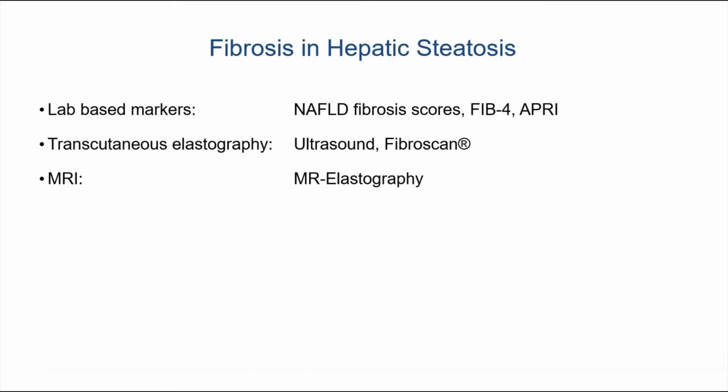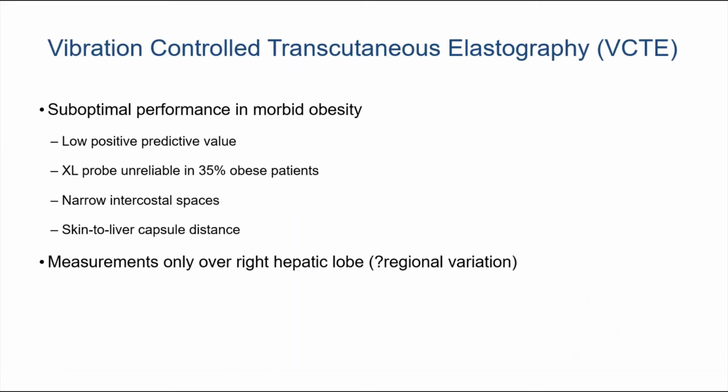Another recent modality is MR elastography. But the most commonly used one is a fibroscan or vibration-controlled transcutaneous elastography or VCTE. The problem with VCTE or fibroscan is that its performance in patients with morbid obesity is suboptimal. In these patients, it has a low positive predictive value, and even the extra large probe is unreliable in about